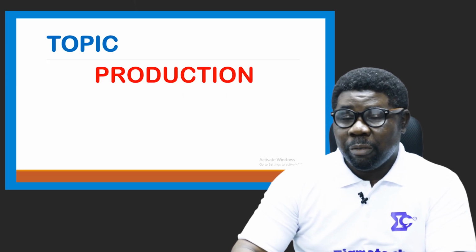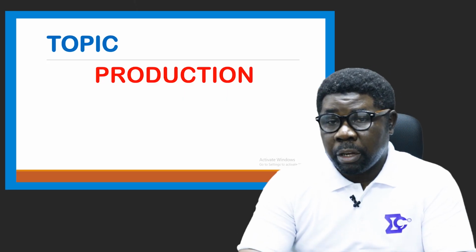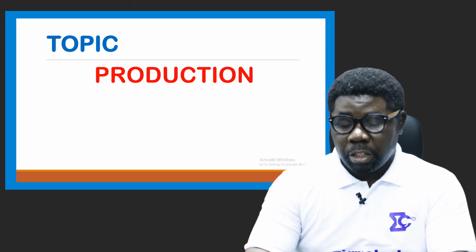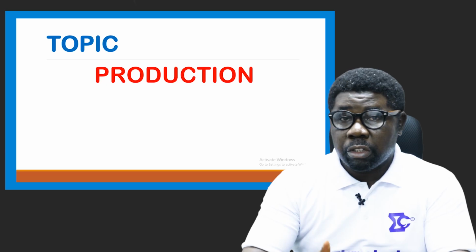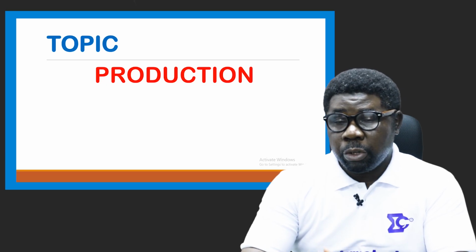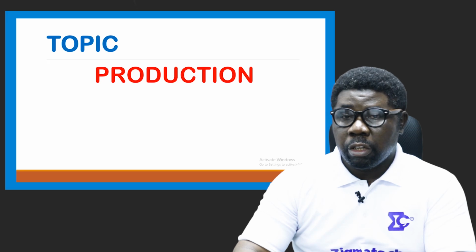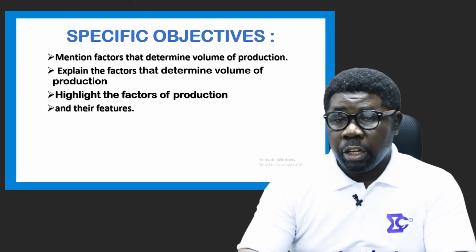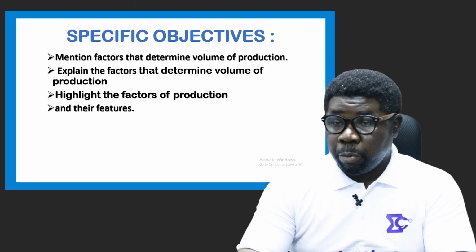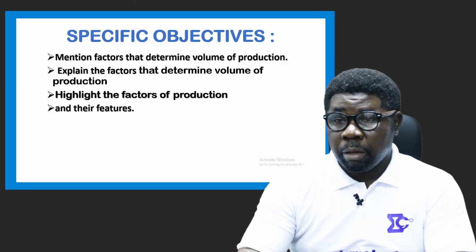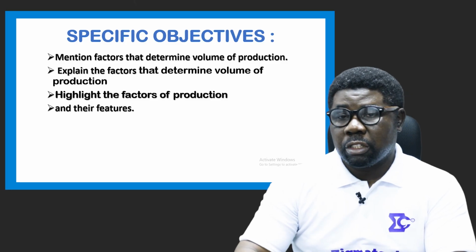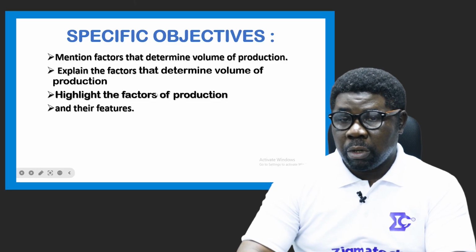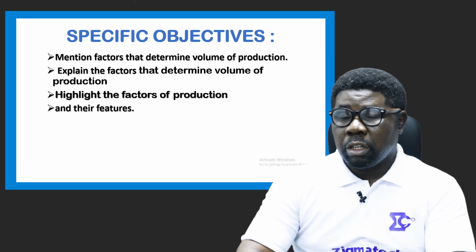Thank you very much. So today our topic in commerce is production. We're going to be looking at production from different angles as contained in our specific objectives. So what are we supposed to do today? Our objective for this lesson is to be able to identify the factors that determine the volume of production, then explain them, as well as highlight the factors of production and their functions. So let's go into it and see what we can get.